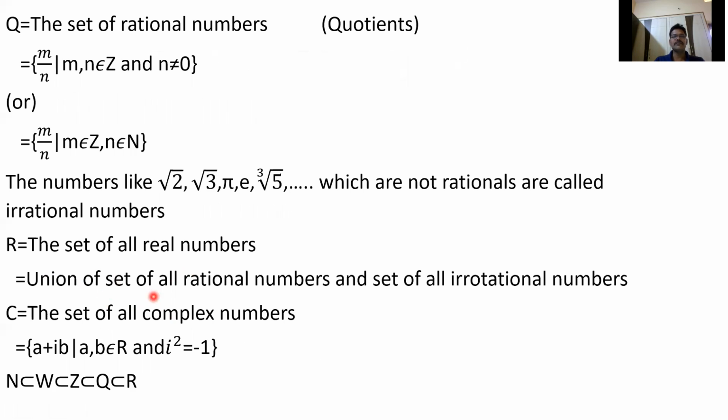R is the union of the set of all rationals and irrationals. So N is a subset of W, a subset of Z, a subset of Q, a subset of R, and a subset of C. Every real number is also a complex number, because if a belongs to R, a can be written as a plus i0. That's why R is a subset of C. We already studied all these numbers in 8th class, 9th class, and also in intermediate.